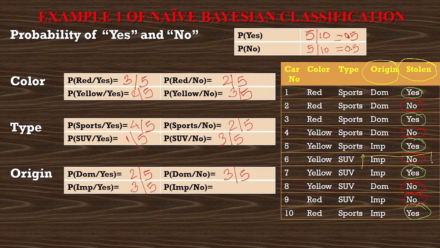So this is the first entry which is imported and not stolen. This is the second entry which is imported and not stolen. So we have 2 entries, so 2 out of 5. Now we got the probabilities for all the attributes, that is color, type and origin. So now we can proceed further.